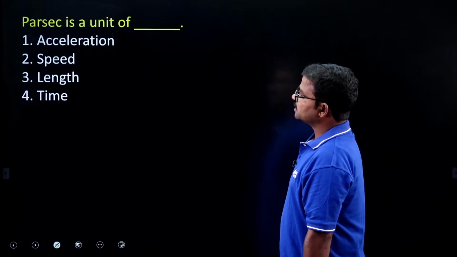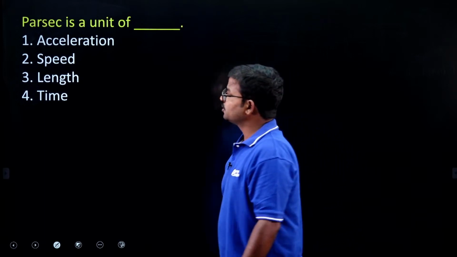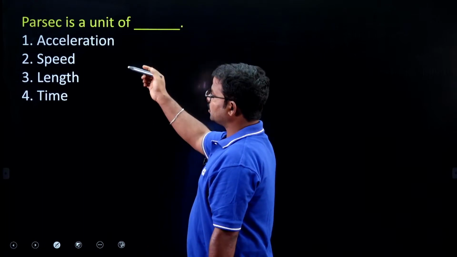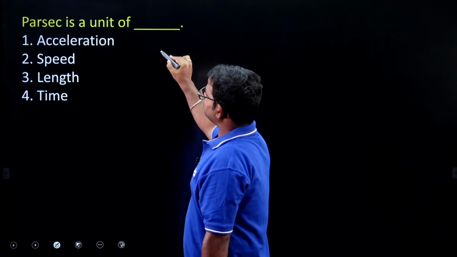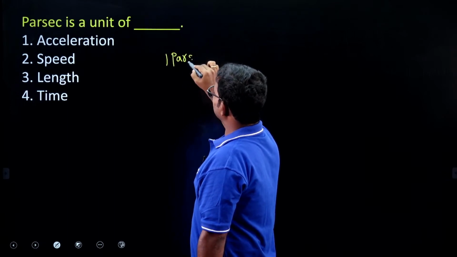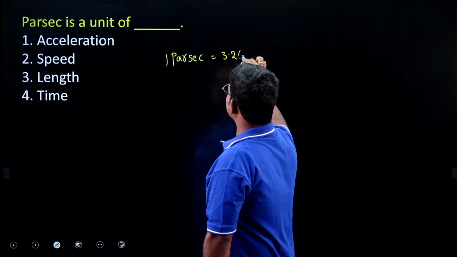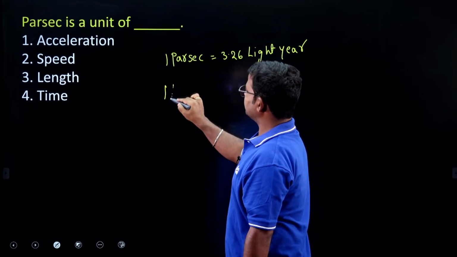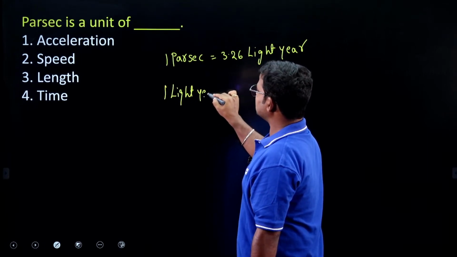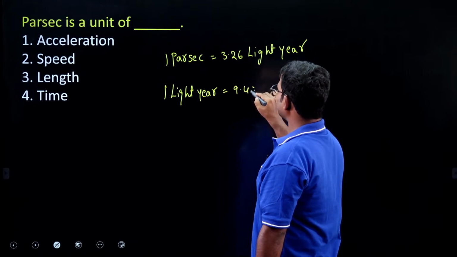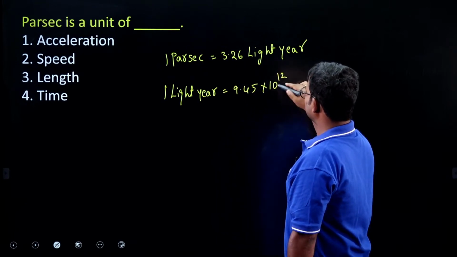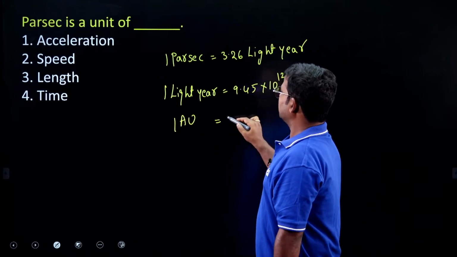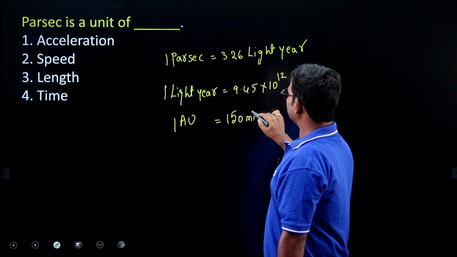Next one. Parsec is a unit of: acceleration, speed, length, or time. This is one of the interesting phenomena. 1 parsec is equal to 3.26 light years. 1 light year is equal to 9.45 into 10 power 12 kilometers. 1 astronomical unit is equal to 150 million kilometers.